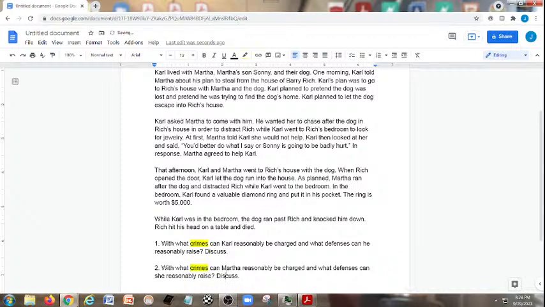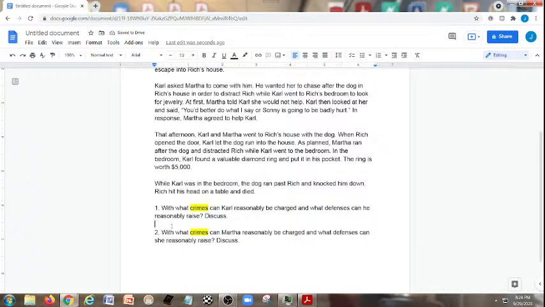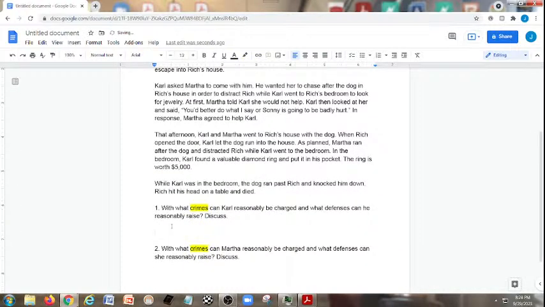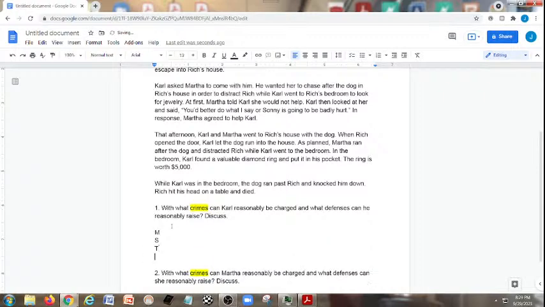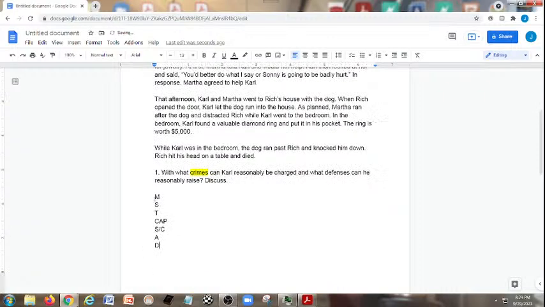Exactly right. So with criminal law, we want to put down what our shopping list is. What would that be, our shopping list? Murder, theft, crimes against the person, solicitation, conspiracy, attempt, and defenses. We copy this for Martha.